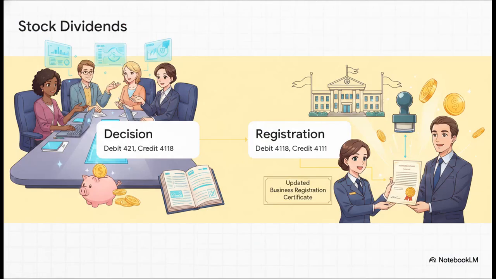Now, stock dividends, also known as bonus shares, require a very strict two-step accounting process. Step 1 triggers when the official decision is made. You reduce your retained earnings by debiting 421, but you do not credit your charter capital yet. Instead, you credit account 4118, other capital. Step 2 might happen weeks or even months later. It happens the moment you physically receive the updated business registration certificate back from the government. Only then do you clear out 4118 with a debit and officially credit 4111 contributed capital.